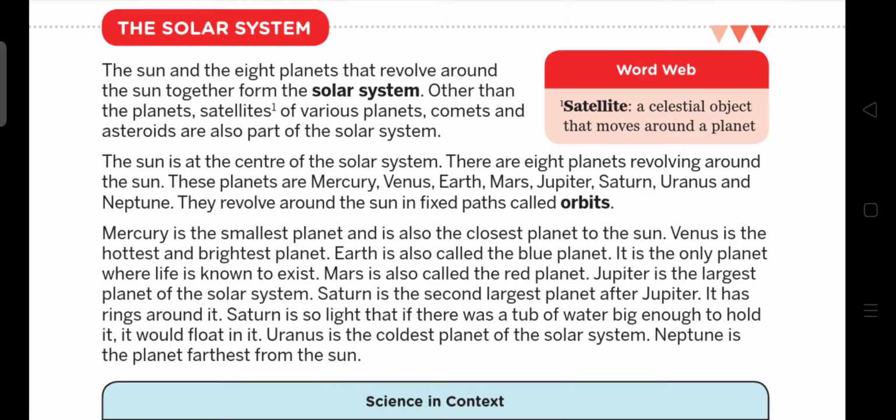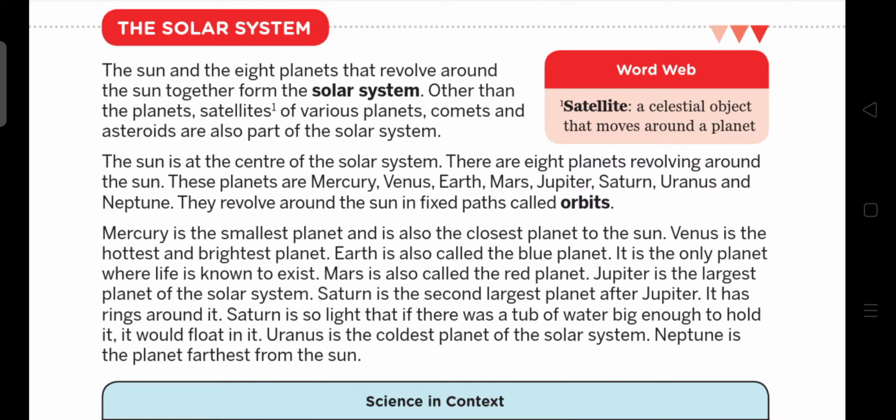So these 8 planets, you have to keep this order in your mind. You have to learn them in order. First one is Mercury, second Venus, third Earth, fourth Mars, fifth Jupiter, sixth Saturn, seventh Uranus and eighth Neptune. They revolve around the sun in a fixed path called orbit.